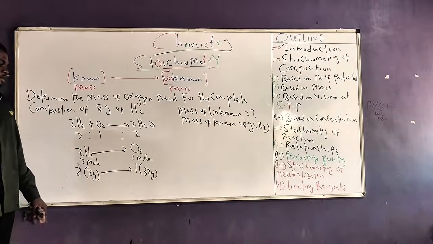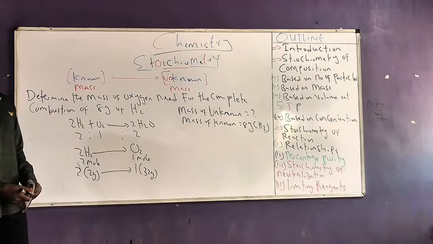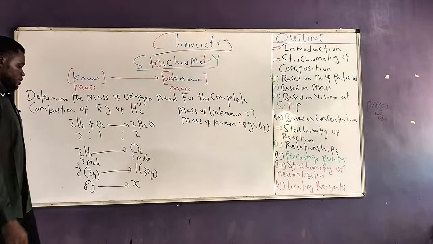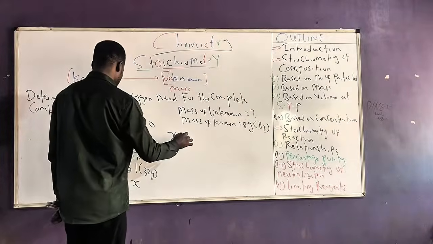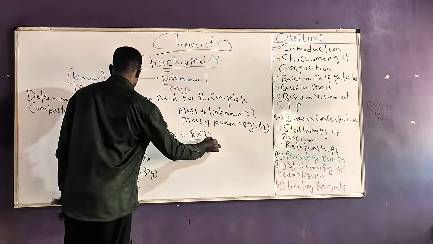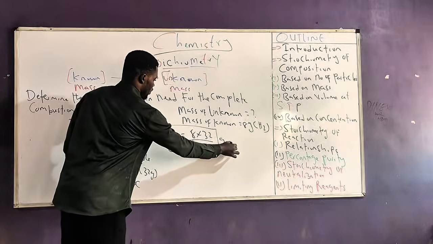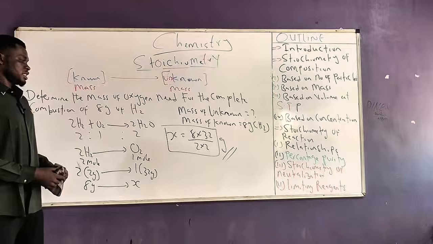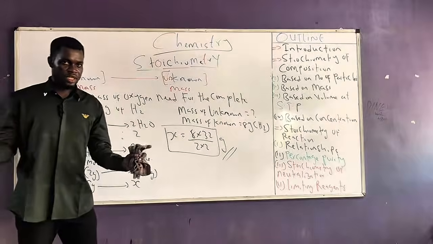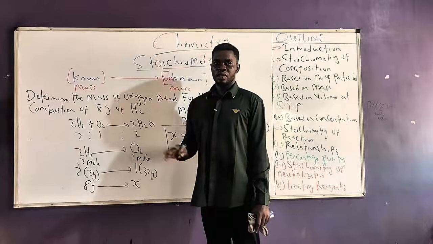So what happens when I don't have 4 grams of hydrogen? What happens when I have 8 grams of hydrogen instead? So 8 grams of hydrogen will give us X. X becomes equal to 8 times 32 all over 2 times 2 grams. This gives us the amount of oxygen that will be needed to burn exactly 8 grams of hydrogen. So it is very, very easy. This is the mass-to-mass relationship that we are referring to.